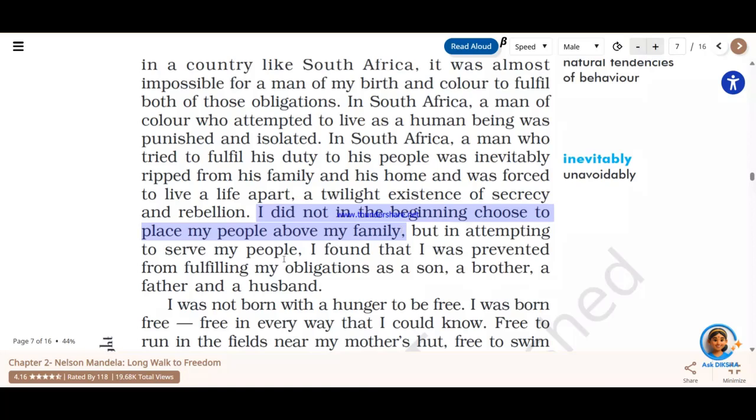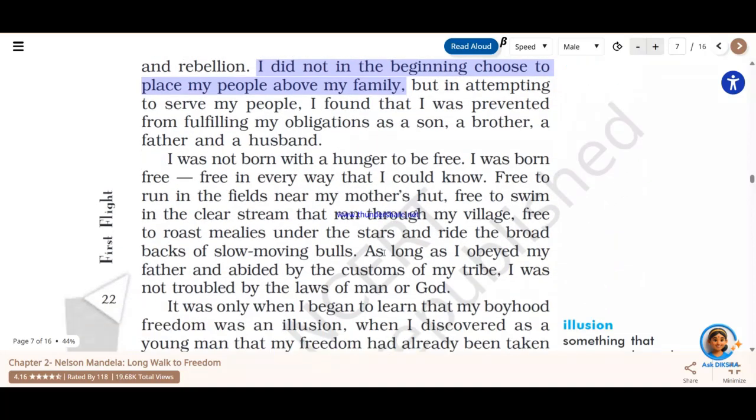"But in attempting to serve my people, I found that I was prevented from fulfilling my obligations as a son, as a brother, as a father, and a husband." So there is where Nelson Mandela learned that this is something which not only I am experiencing, but all the South African black people are experiencing the same.